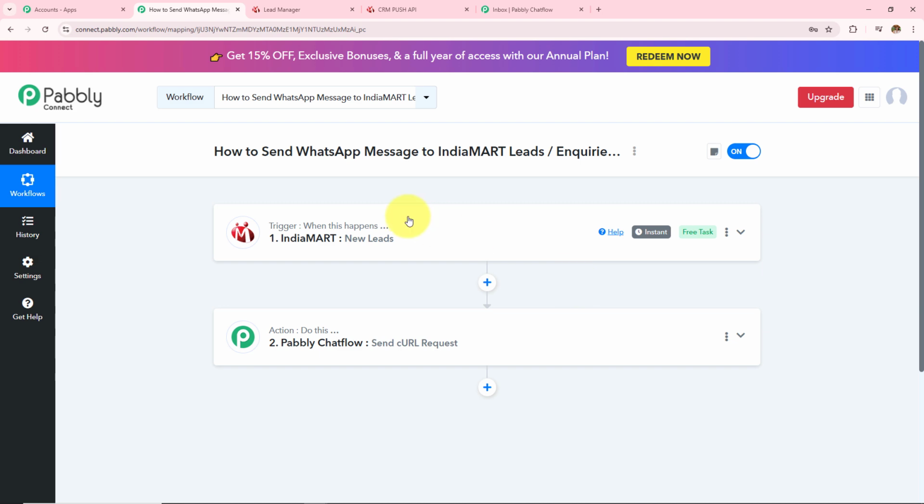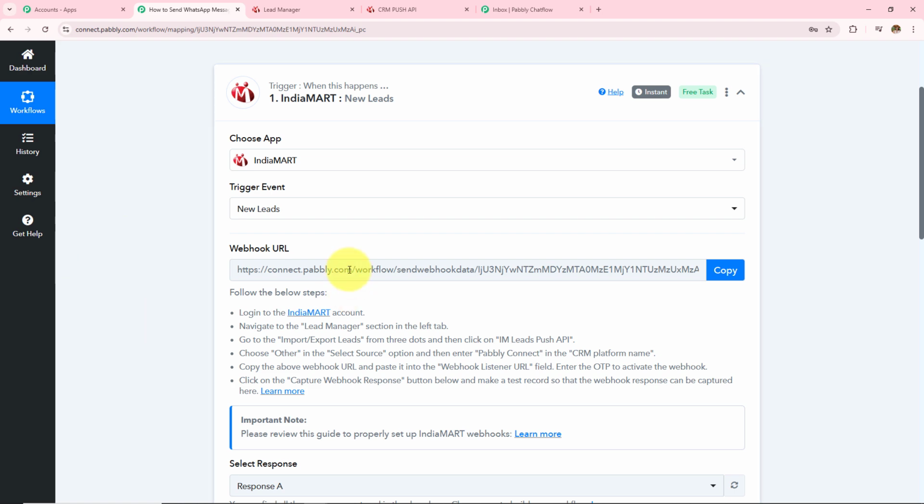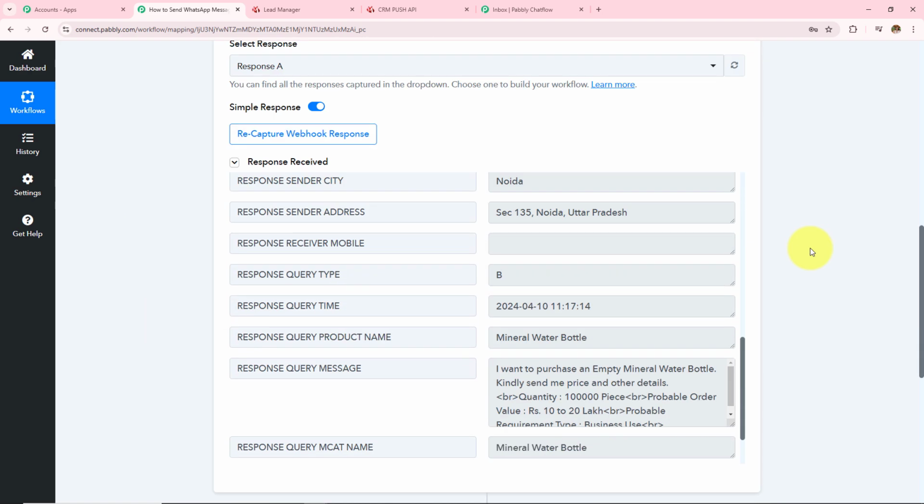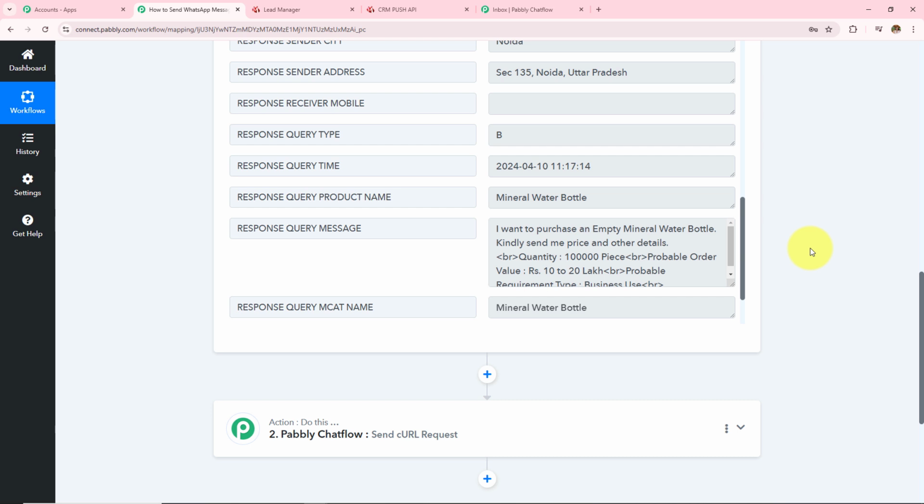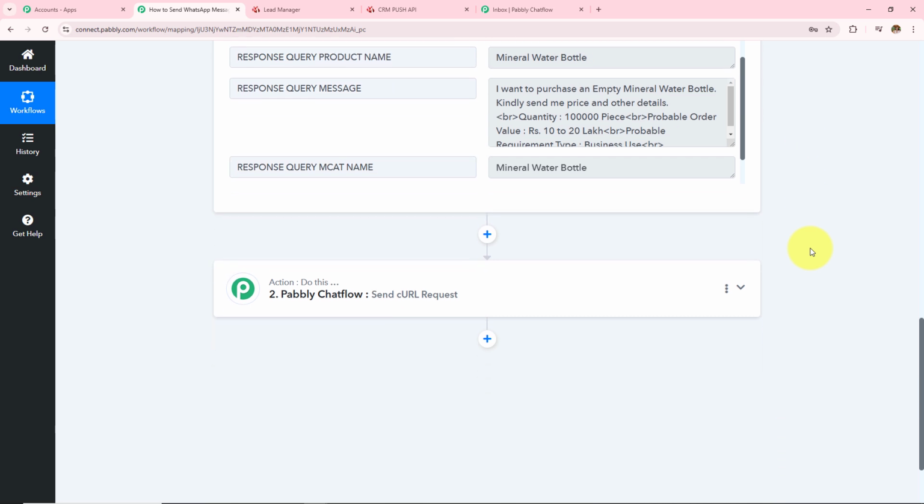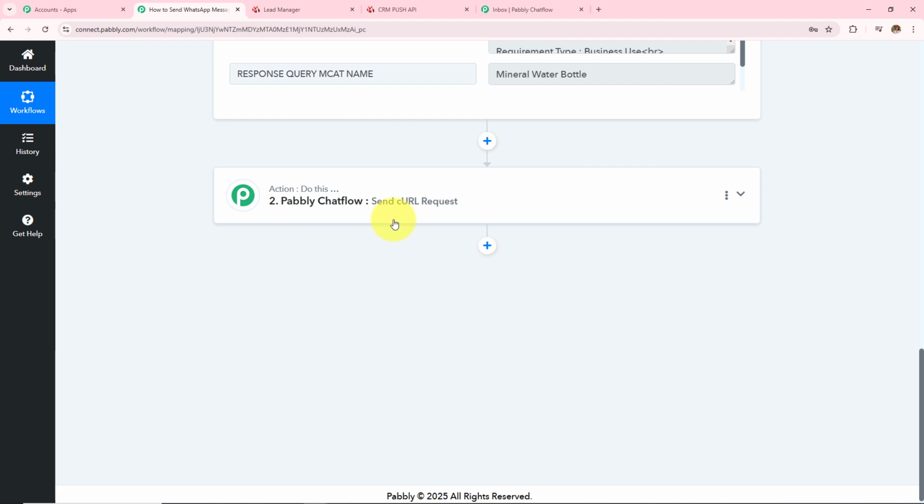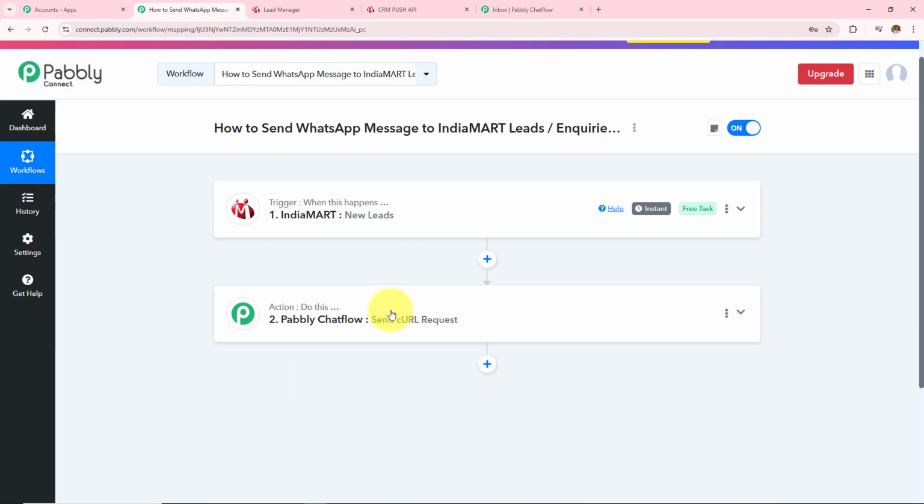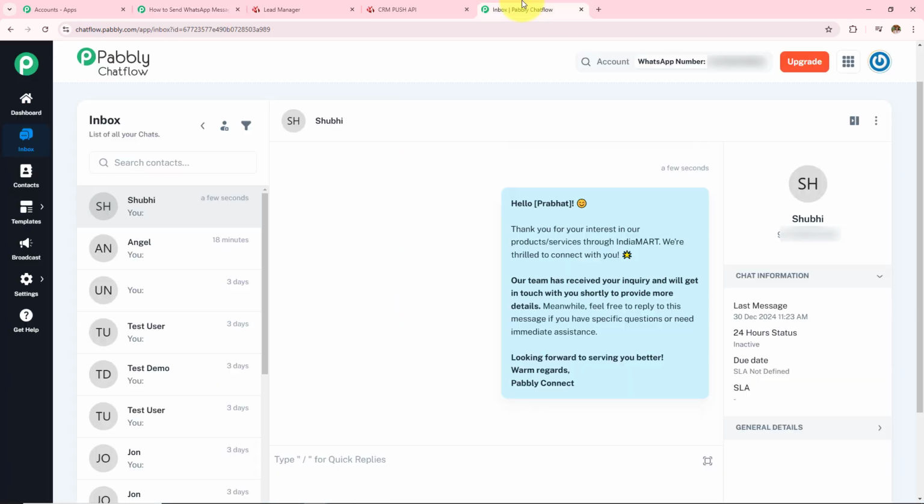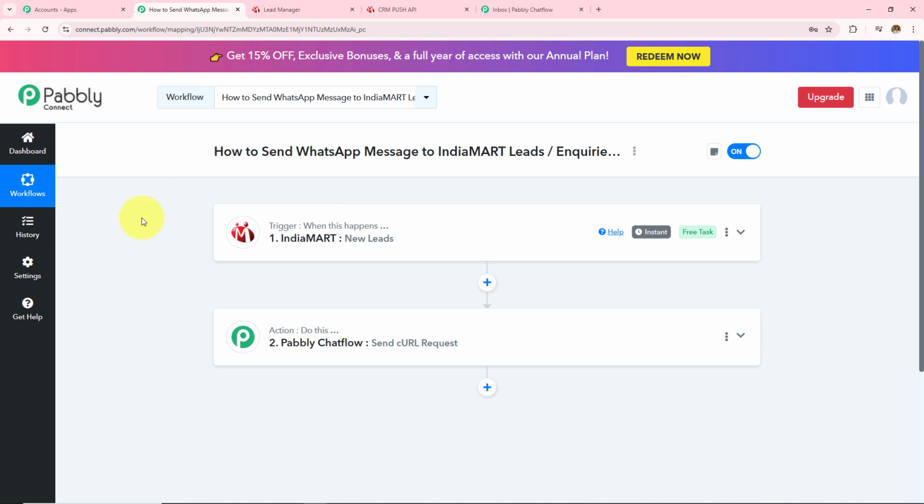So now to summarize, we took India Mart as a trigger application where we made connection with Pabbly Connect. With the help of this webhook URL, we sent the test lead detail from India Mart and received that response over here in this workflow. Then we wanted to send WhatsApp message to that lead, so we took Pabbly Chatflow as our action application, with the help of which we are going to send WhatsApp message. We entered the body after creating the broadcast, and then when we finally executed the workflow, we have sent the WhatsApp message successfully to this lead. So this is how this automation workflow will run, and here we have successfully created automation between IndiaMart and Pabbly Chatflow with the help of Pabbly Connect.